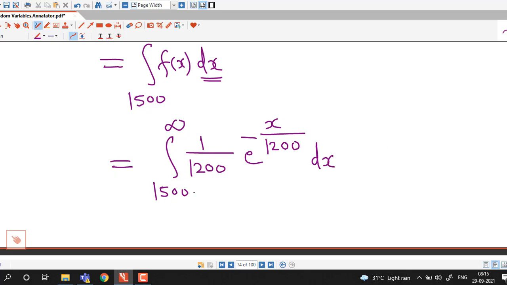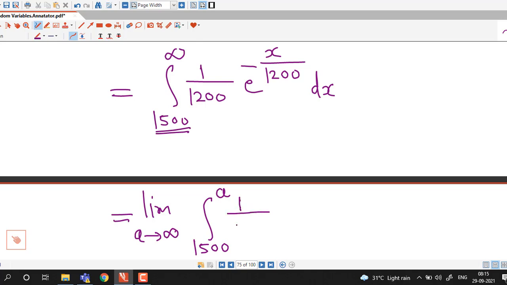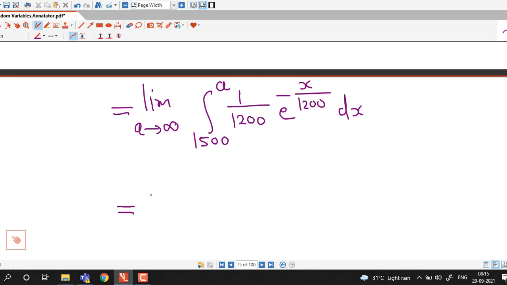Because x is greater than 1500, f(x) is non-negative, so we substitute f(x) equal to this value. Now this is an improper integral of the first kind, so we can rewrite it as the integral from 1500 to some variable a, and we have to take the limit as a tends to infinity, dx. So now we integrate, and then we will find the limit of the integral as a tends to infinity.